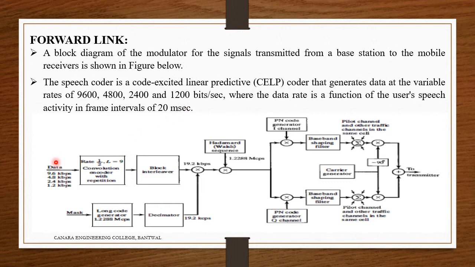If it is described as 9.6 here and I have mentioned 9600, don't worry about it. 9.6 kbps is nothing but 9600 bits per second,